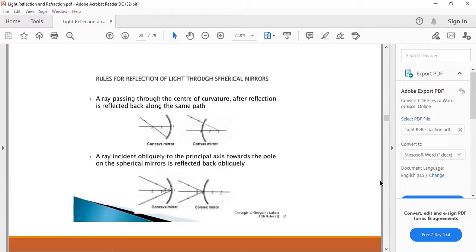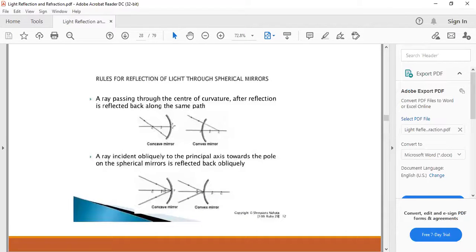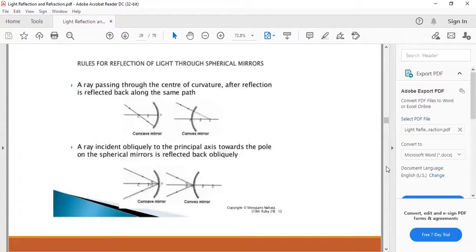See, these are all the rules in the PPT presentation, in this Word document, in the PDF document. Rules for reflection of light through spherical mirror. This one is the first one. This one is the second one for concave and convex. This one is the third one for concave and convex. This one is the fourth one for concave and convex. Understood?